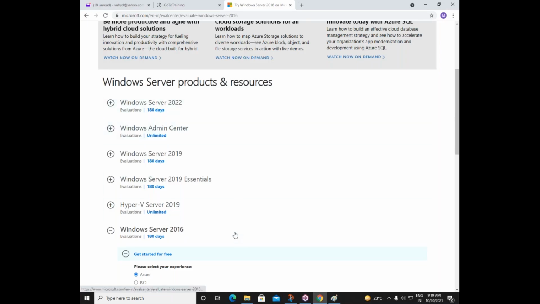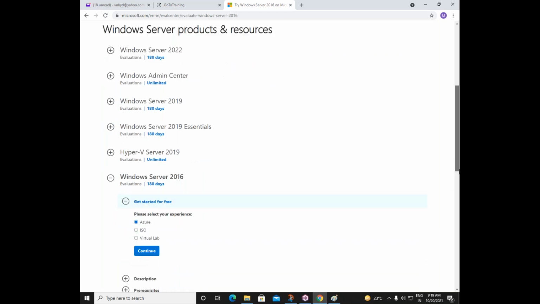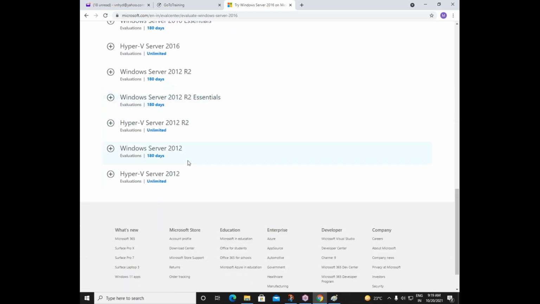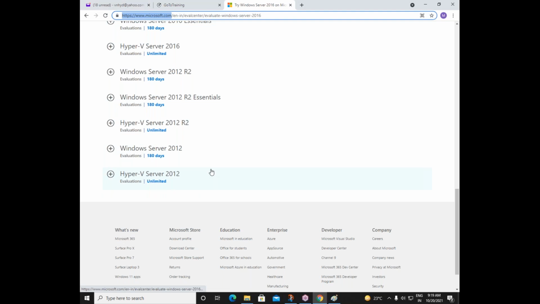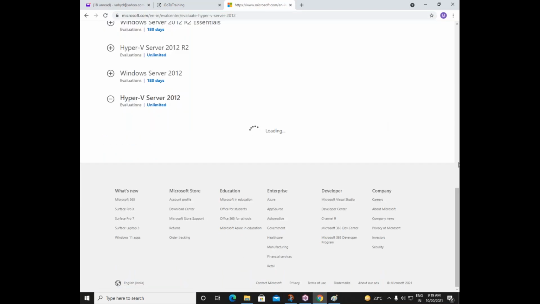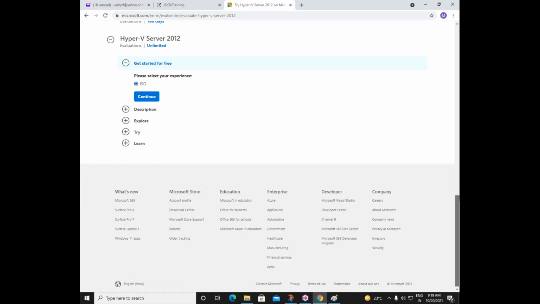Can you see here? There is Windows Server 2019 also available. There is Windows Server 2016 as well as 2012. But there is no 2008 visible here, right? I am connected to this Microsoft.com website. So right now we have only 2012, 16 and 19.